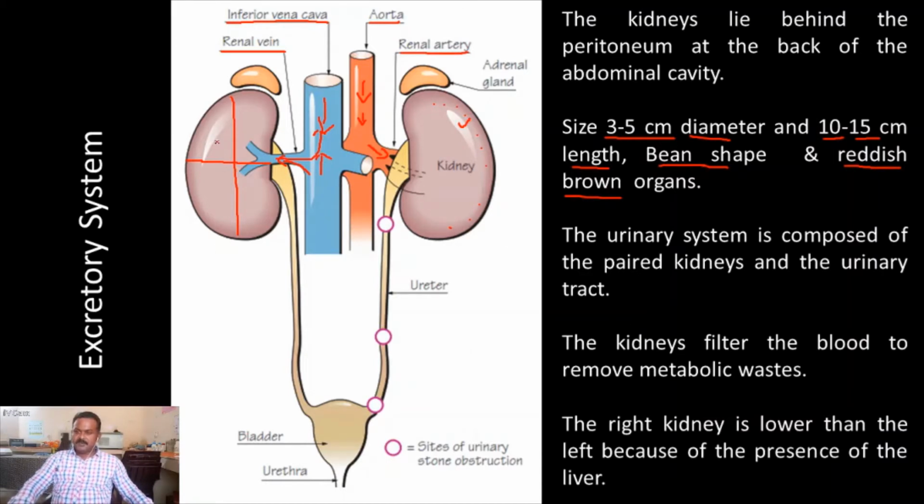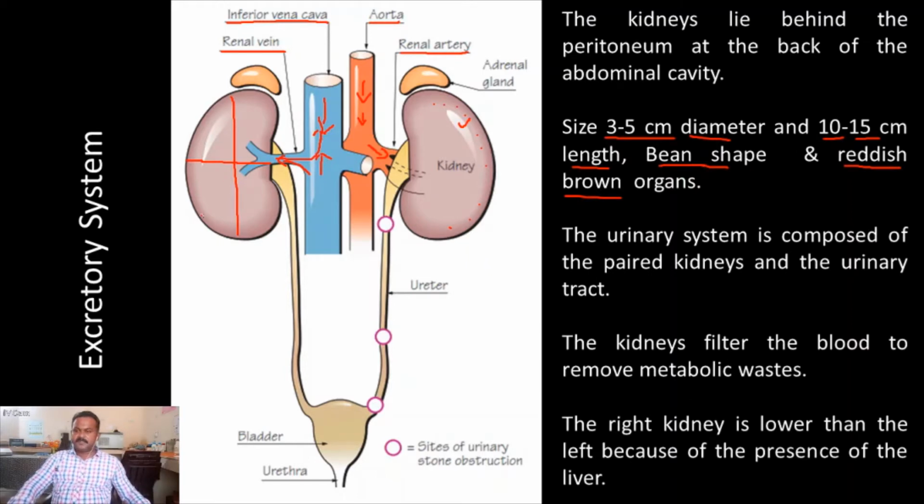Once again, the kidney contains the basic unit called the nephron. The nephron is present in the kidney and is involved in the excretion of waste products. Moreover, a nephron is also called a filtering unit of the kidney.